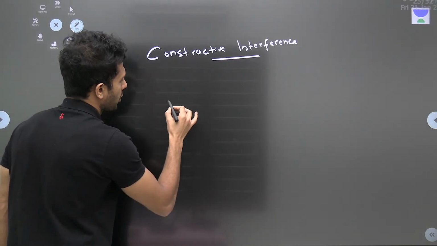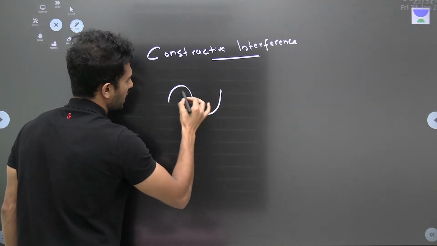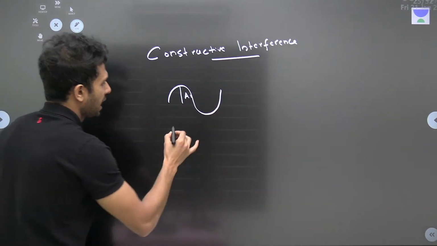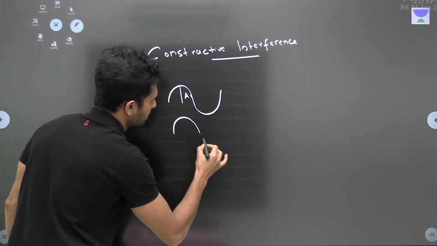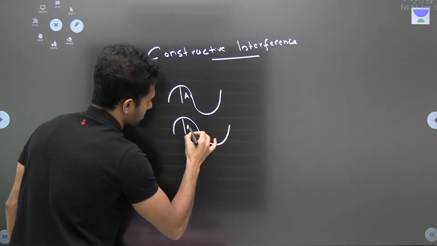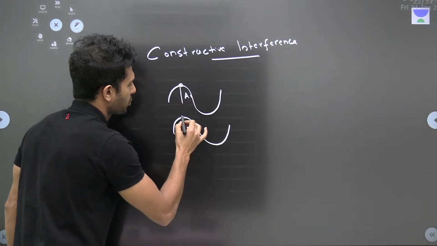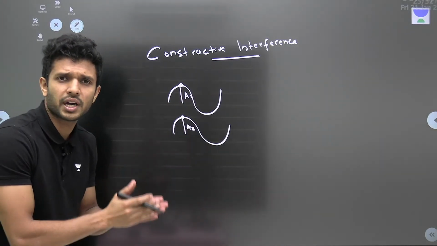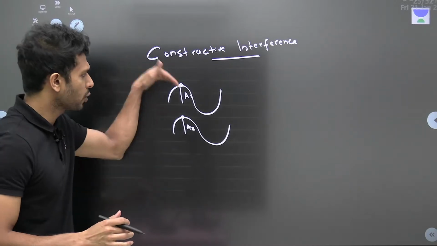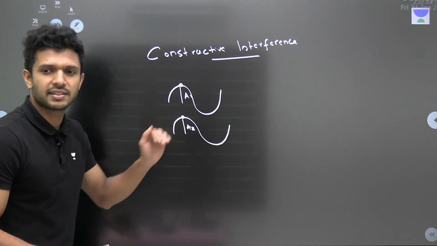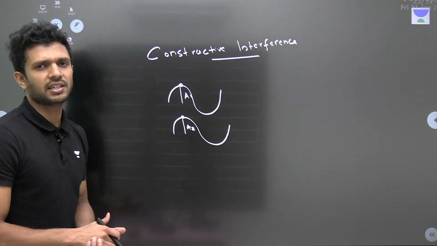Look, at a point we are having one light wave with an amplitude of A1. Another wave is at the same point, where the crests of both the waves are at the same point at the same time. That means they are overlapping each other in such a manner that the crests come at the same point. In this condition, what will happen?